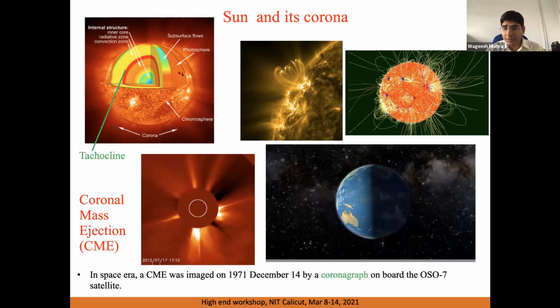Recently, the bottom picture is from NASA's Parker Solar Probe. We can see that solar wind can be imaged very nicely. And in the right side top panel is a modeling effort to show the solar wind coming out from the sun. So as I described, CMEs are very important as they affect the Earth's magnetosphere.